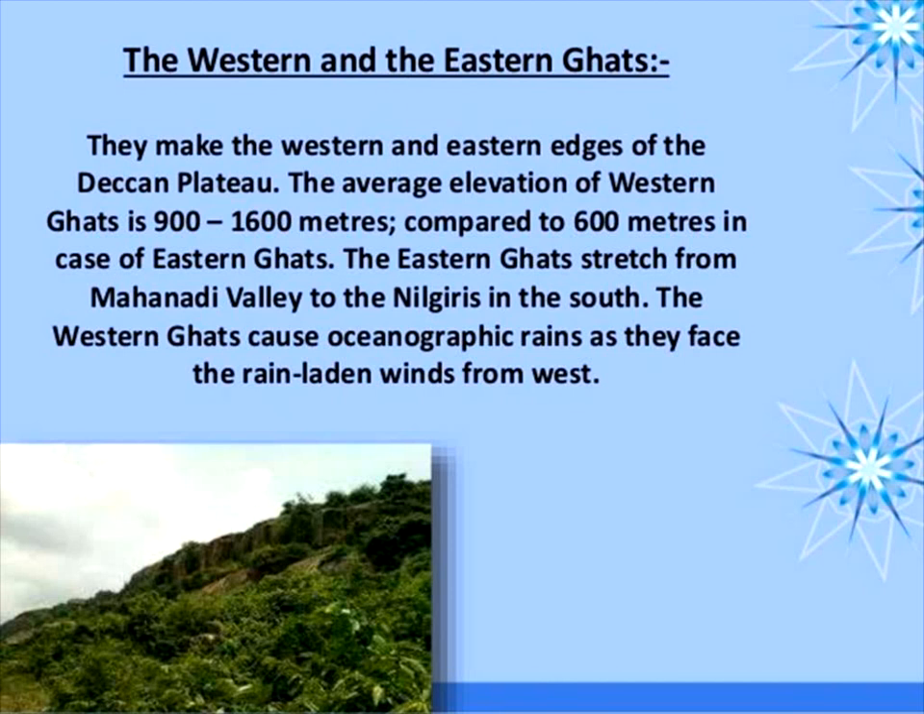And orographic rain is mountain rain. That is the term you can say. And these Western Ghats lie parallel to the western coast. That is the main thing. And they are continuous and can be crossed through passes only.